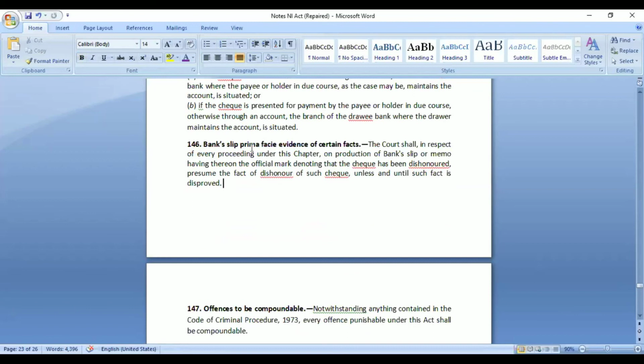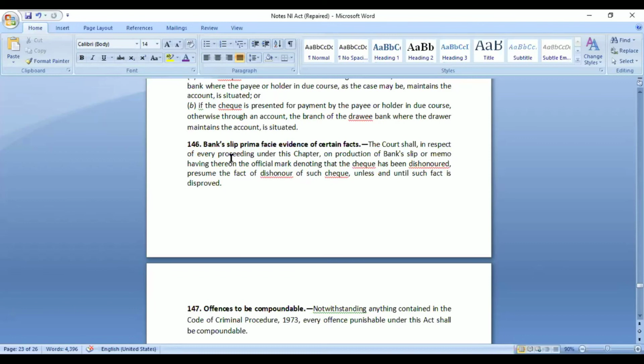So they will also mention the date when this particular check has been returned, and also the reason, whether it was because of insufficient funds in the account, whether because the bank was not permitted to release that much money, or what the issue is. Bank will mention the reason also. Bank will also mention the date when the check is returned.